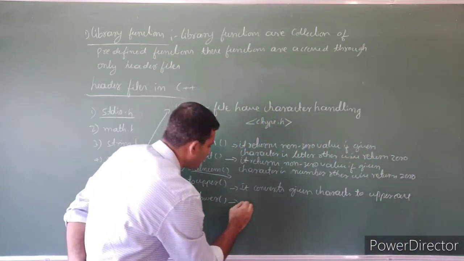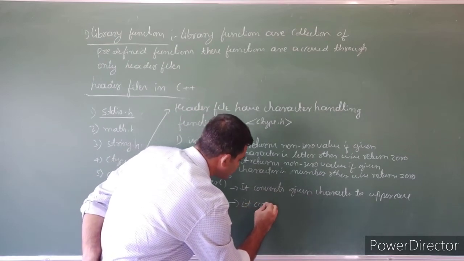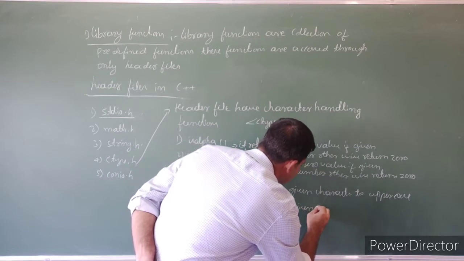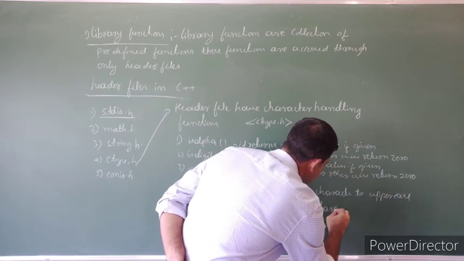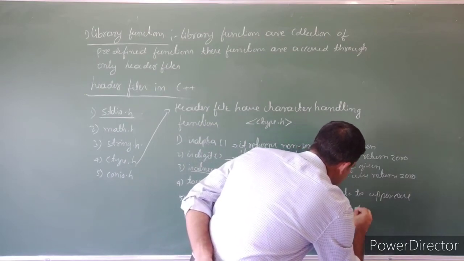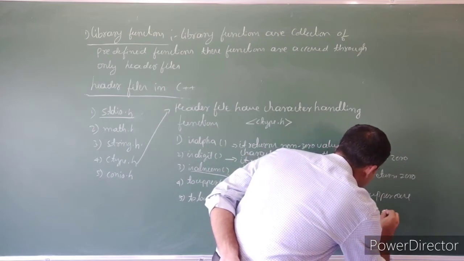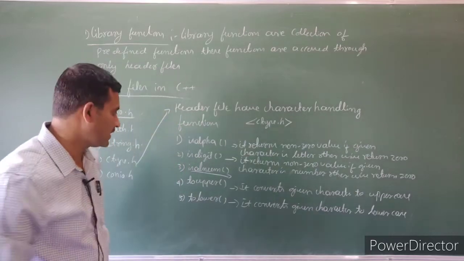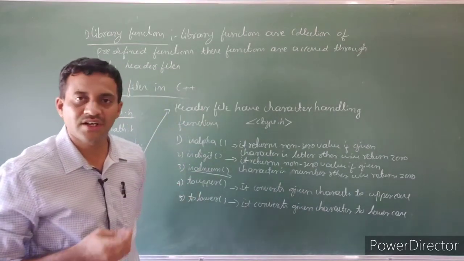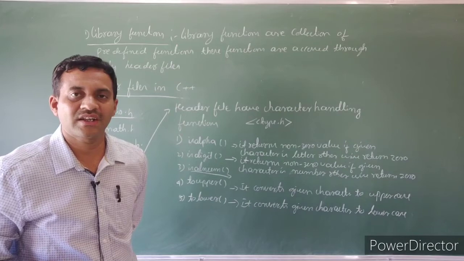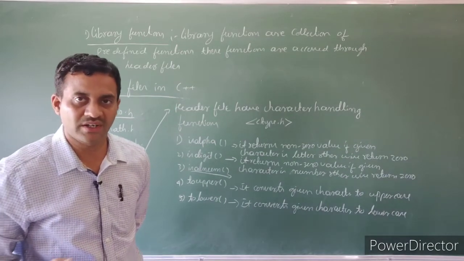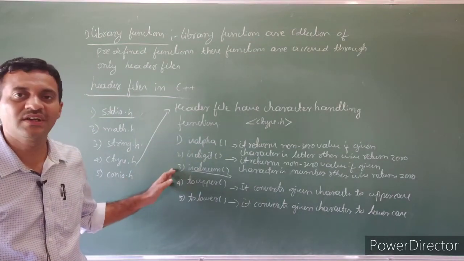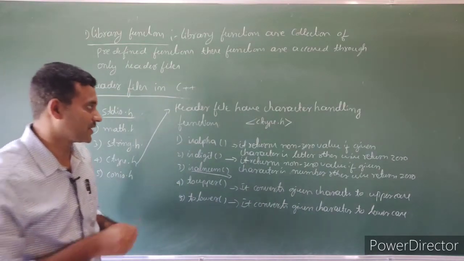Then tolower converts the given character to lowercase. Then isalnum returns a non-zero value when the given character is an alphabet or number, otherwise it returns 0. So these are the commonly used character handling functions.